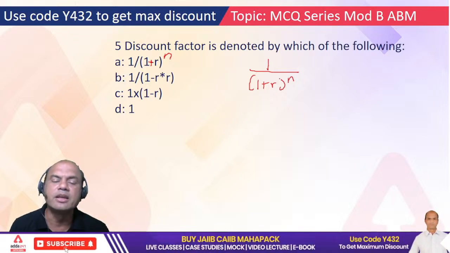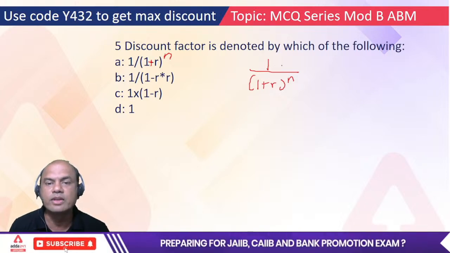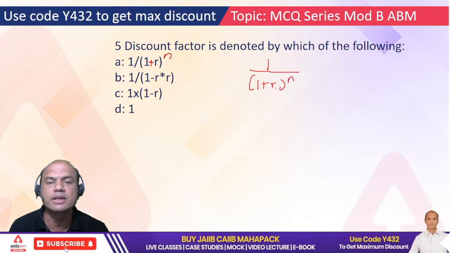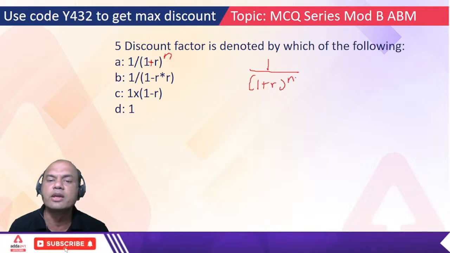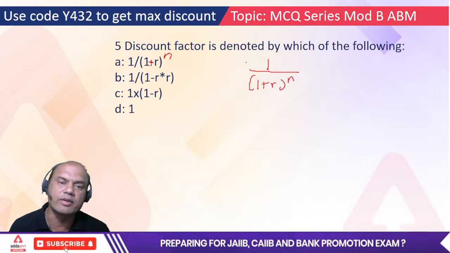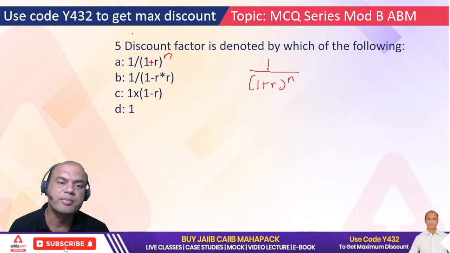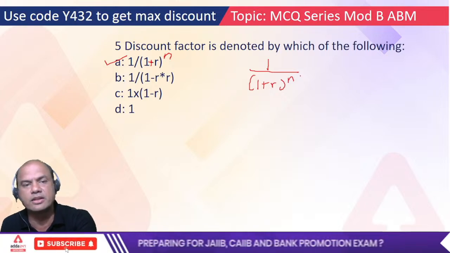What does it mean? It means the value of rupee 1 which I'll be getting after let's say 4 years. So what will I do if I have to find out the correct value for today? What will I do? 1 upon 1 plus R, whatever that rate would be given, 8%, 10%, and n is 4 years. So I'll put that and then I'll get the value of rupee 1. So the correct answer is what? A, B, C or D? Correct answer is A, right? 1 upon 1 plus R raised to n.